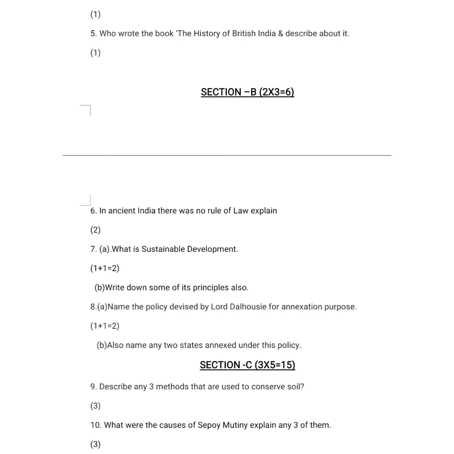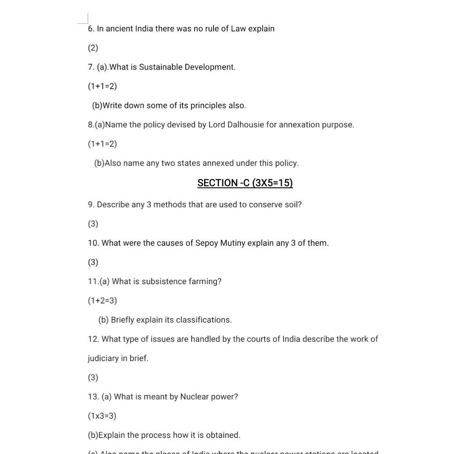Next was Section C, which has 5 questions of 3 marks each. The ninth question was, describe any 3 methods that are used to conserve soil. We have studied 6 methods, and you could have written any 3 methods used for conservation of the soil.